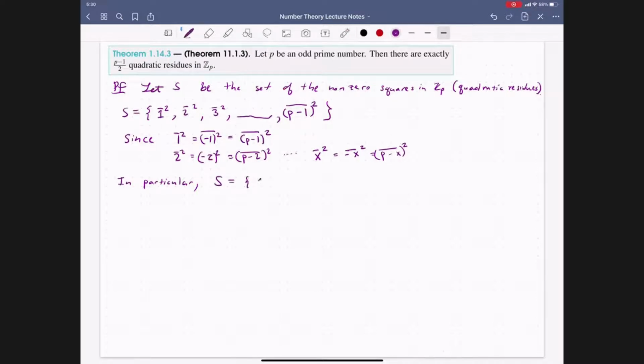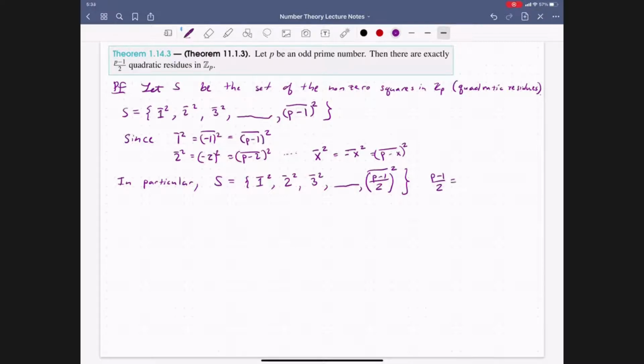And so we can go ahead and look at 1 bar squared. But we no longer will have p minus 1 bar squared, since that's the same as 1 bar squared. We'll have 2 bar squared, 3 bar squared, and we continue, but we are going to stop at p minus 1 over 2 squared. The reason for stopping at p minus 1 over 2 is that we know that p is odd, so p minus 1 is going to be even, so it's going to be divisible by 2. But more precisely, if we look at p minus 1 over 2,